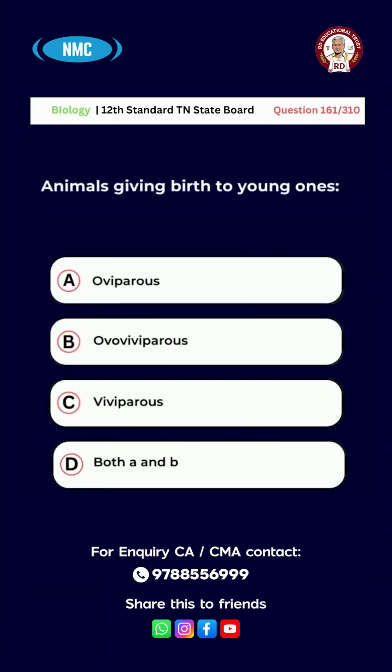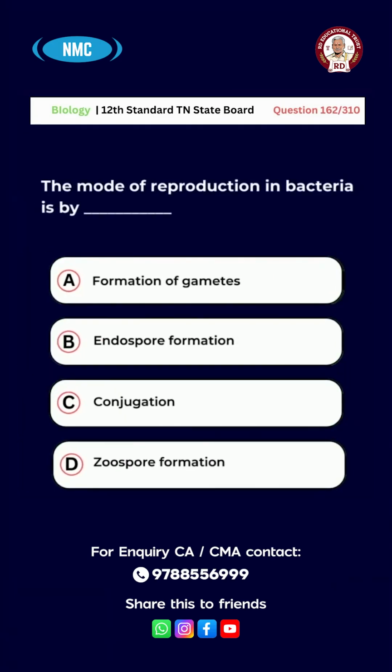Question number 161. Animals giving birth to young ones are: A. Oviparous. B. Ovoviviparous. C. Viviparous. D. Both A and B. And the right answer for this question is option C. Viviparous. Question number 162. The mode of reproduction in bacteria is by option A. Formation of gametes. B. Endospore formation. C. Conjugation.